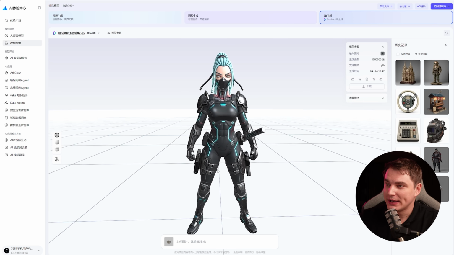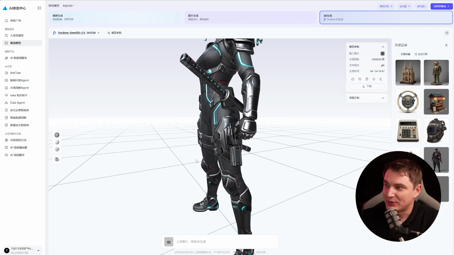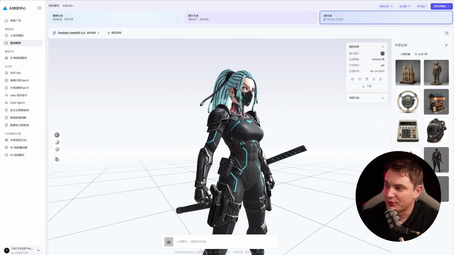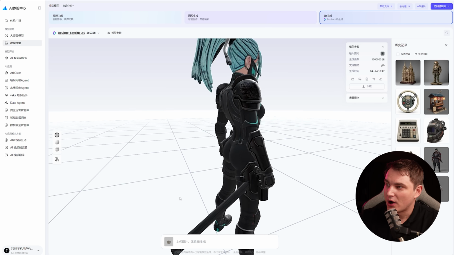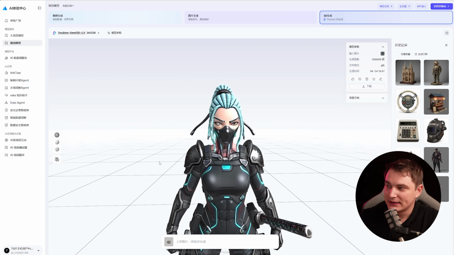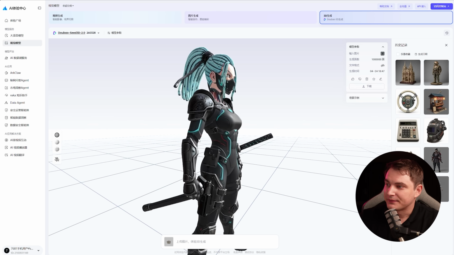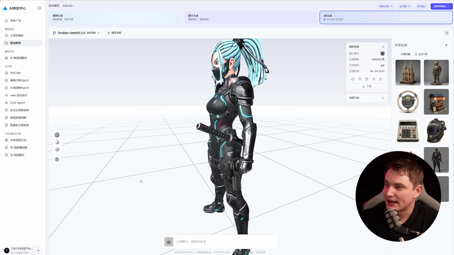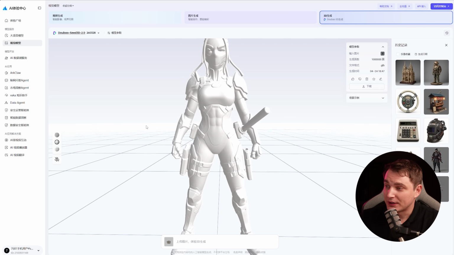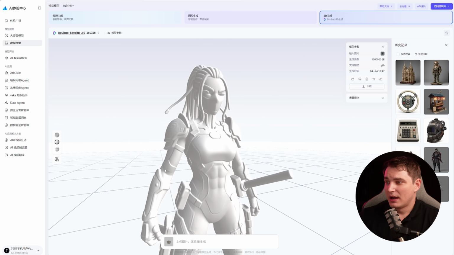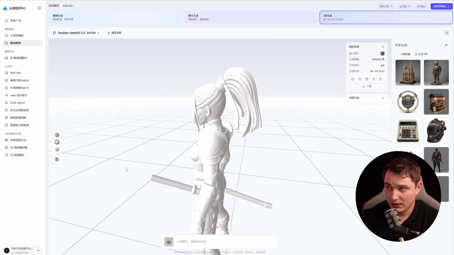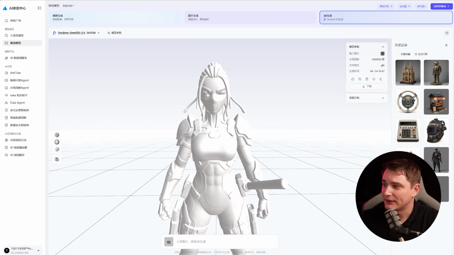Okay, so what do we have here? We can see PBR qualities. The texture is quite okay, but I immediately see some problems on the face, right? The katana is quite broken. Let's jump to the geometry mode and here's what we see. How detailed is it? Well, sorry, but I don't see anything impressive.